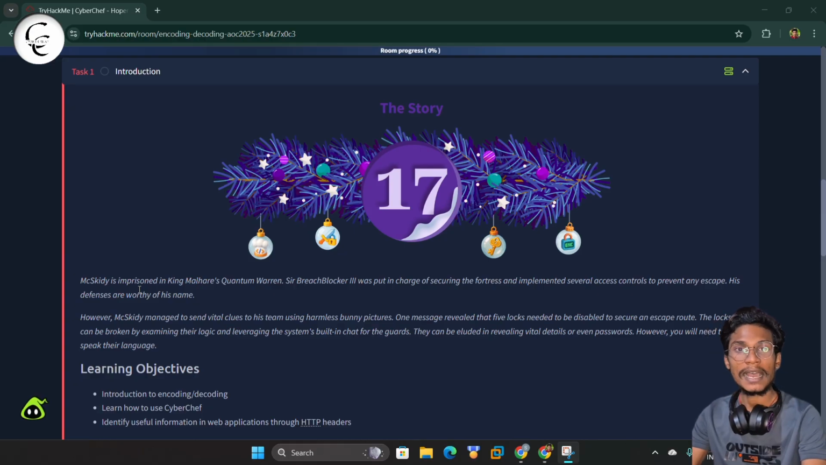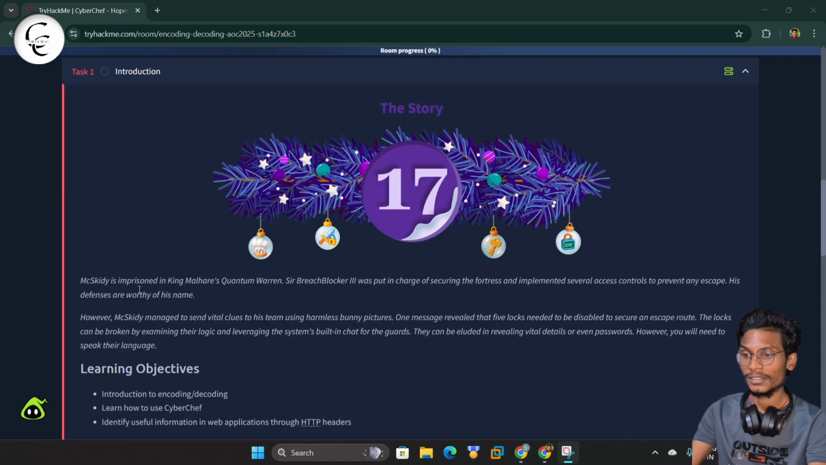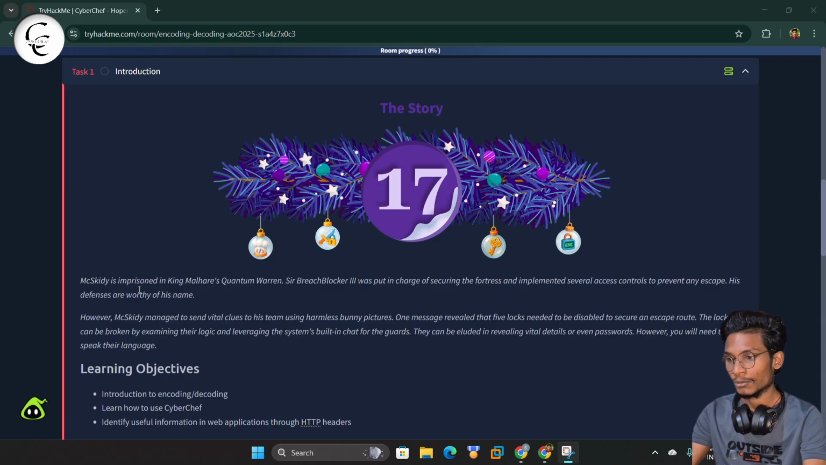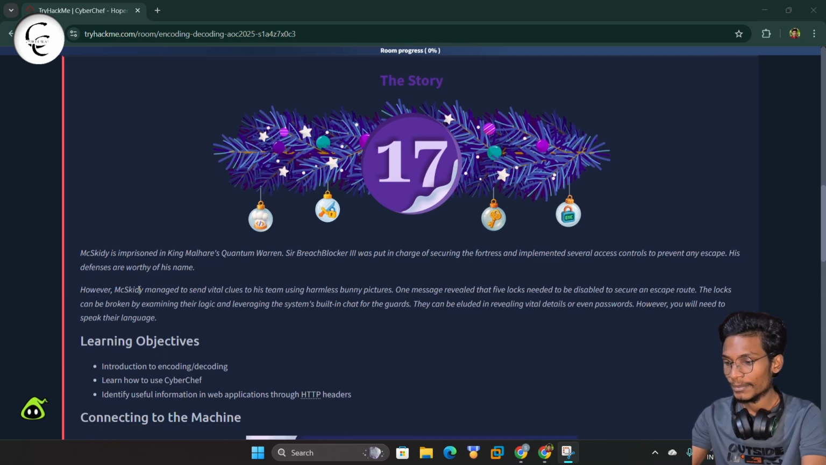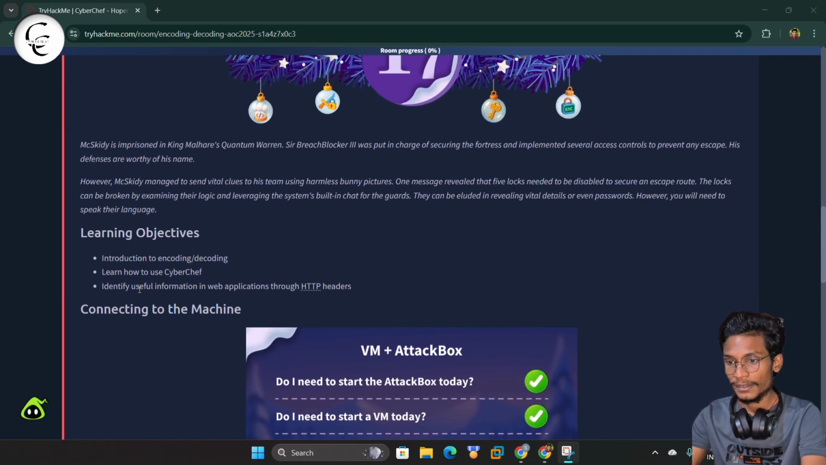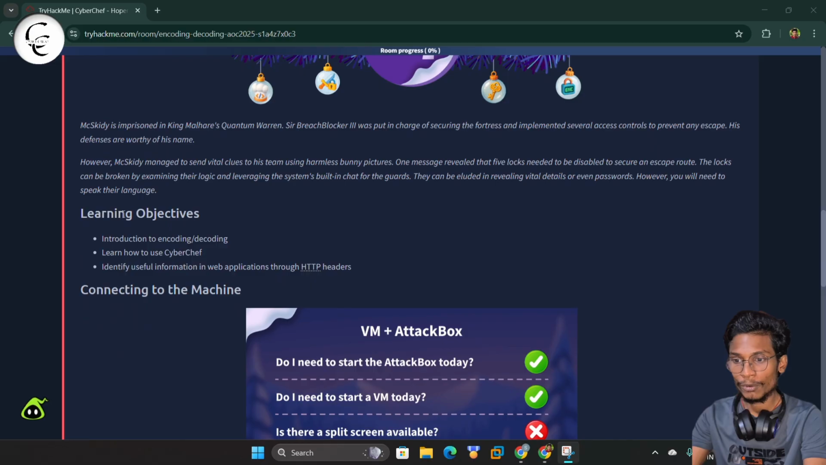So here we have the task to help McSkidy escape from Sir Breach Blocker 3's prison. We have 5 blocks, like we have to solve 5 questions and unlock 5 blocks, and we have to save McSkidy. So here we have some learning objectives, like an introduction to encoding and decoding, learning how to use CyberChef, and identifying useful information in a web application through the HTTP header.